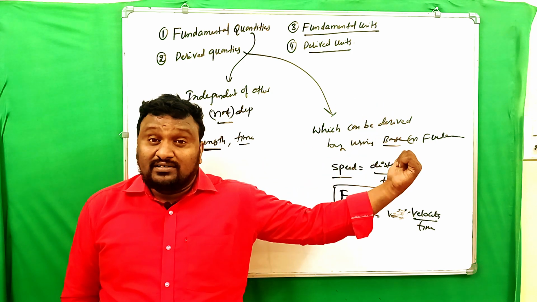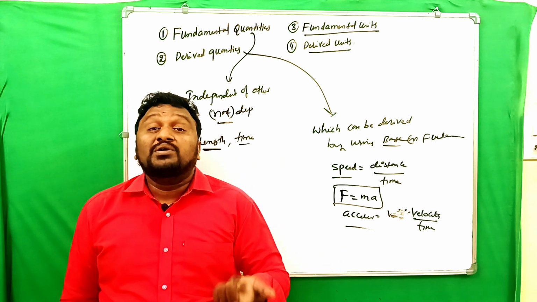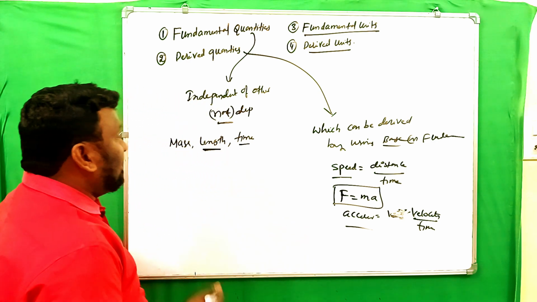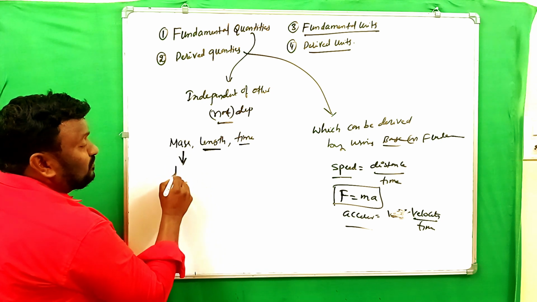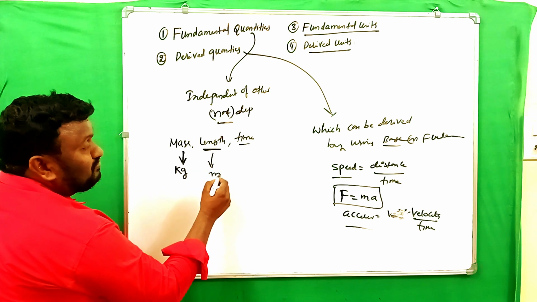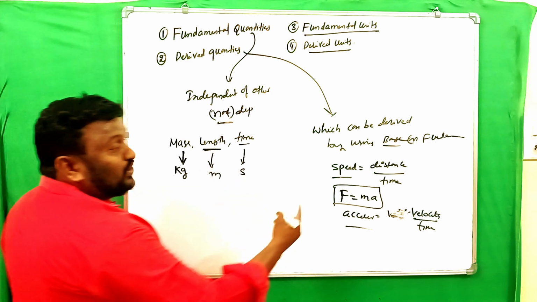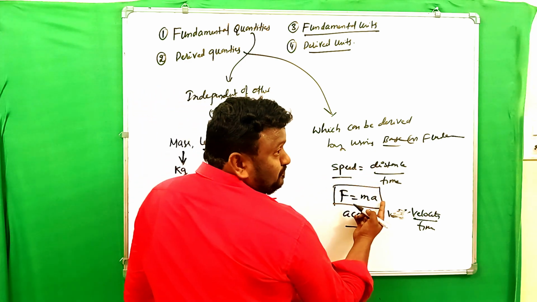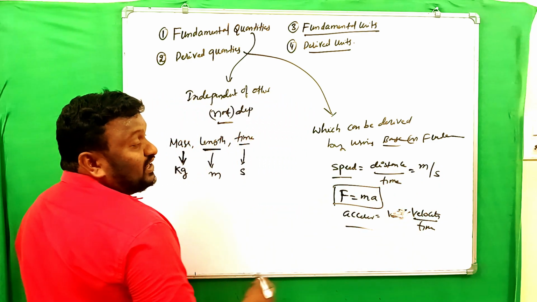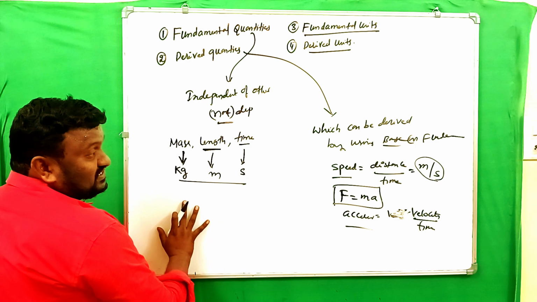What is meant by derived unit? The units which are going to be used to measure derived quantities, that is what we call derived units. For example, mass should be measured in terms of kg. Now kg is the fundamental unit, length meter and time second. Now we can go for speed, distance by time. Distance is nothing but length, meter, so meter per second. Now meter per second is called a derived unit and these are called fundamental units.